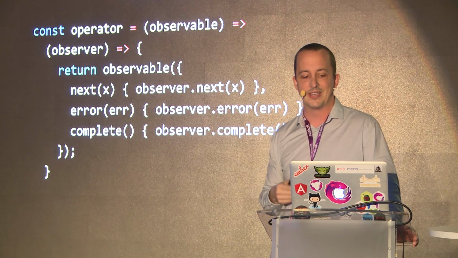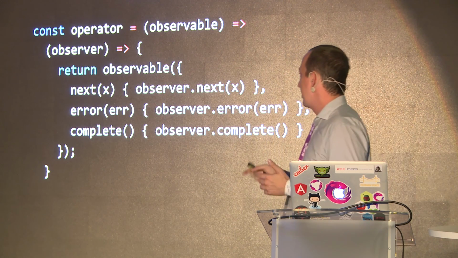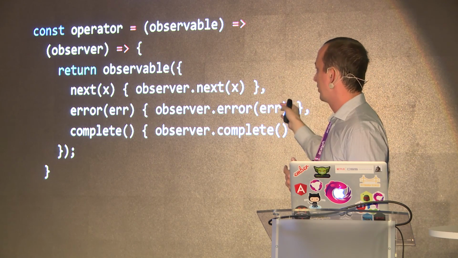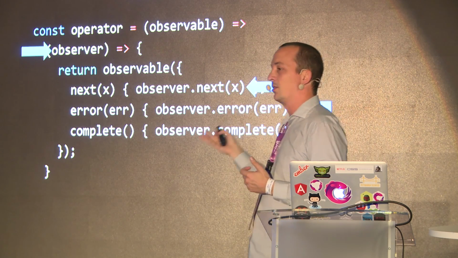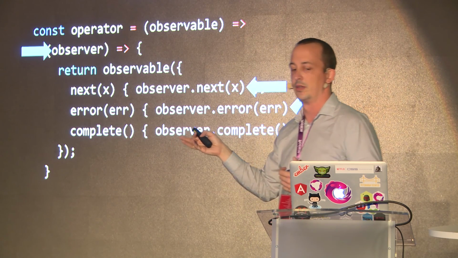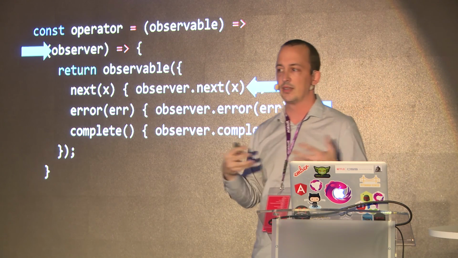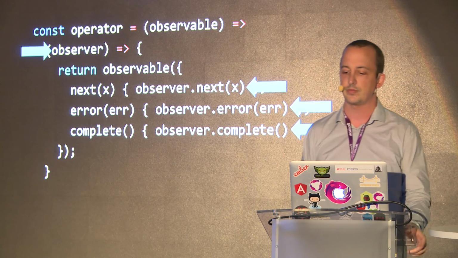And then what it ends up doing is it ends up forwarding values that come through that next, error, and complete along to the destination observer, which is the one that's provided to the resulting observable. So it's chaining observers together.